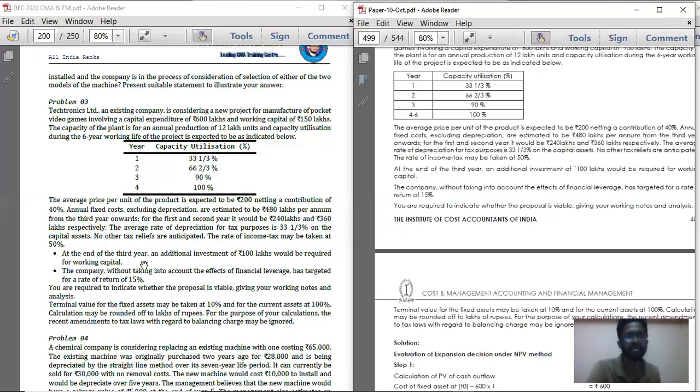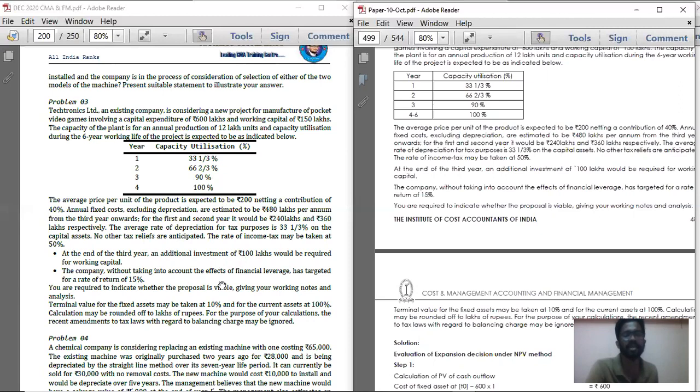At the end of the third year, an additional investment of 100 lakhs would be required for working capital. So in the third year bucket, you should add this additional working capital as a present value of cash outflow. That is, at the end of the third year the outflow is 100 lakhs. So calculate the present value factor at the end of the third year for 15%, and multiply it with the 100 lakhs to get the present value of that cash outflow for working capital.